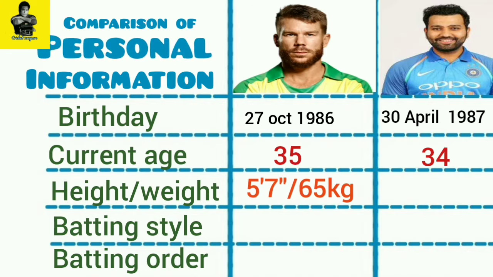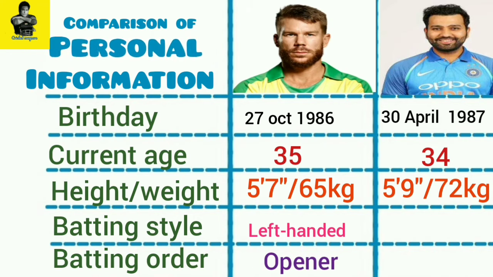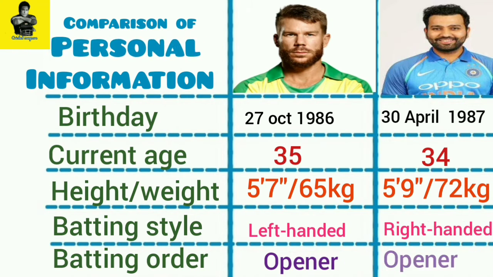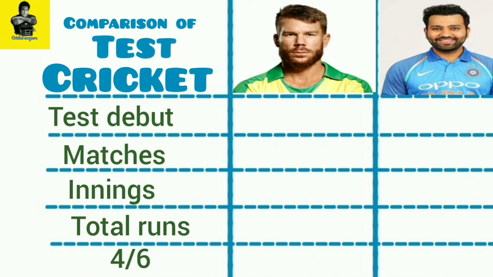David Warner is 5 feet 7 inches tall and weighs 65 kilograms. Rohit Sharma is 5 feet 9 inches tall and weighs 72 kilograms. David Warner is a left-handed opener. Rohit Sharma is a right-handed opener. Let us now compare their test match records.